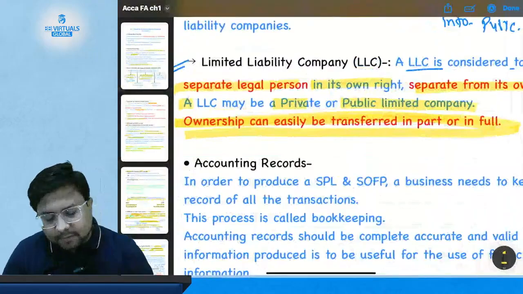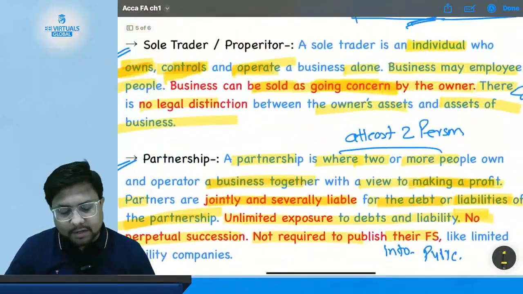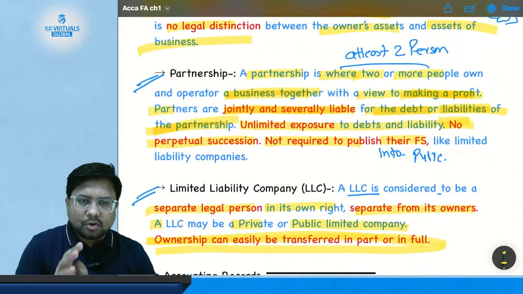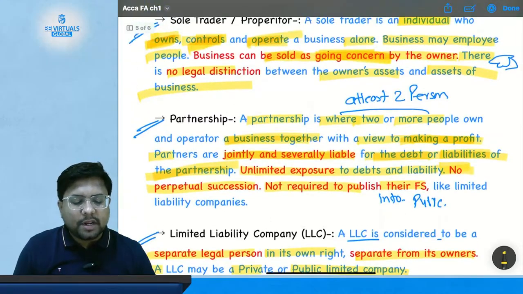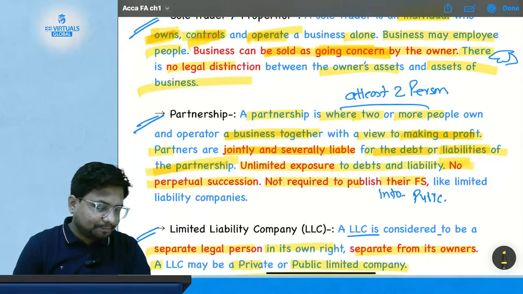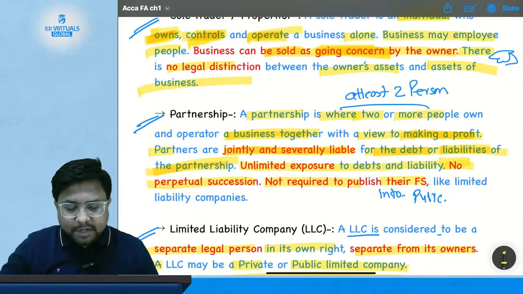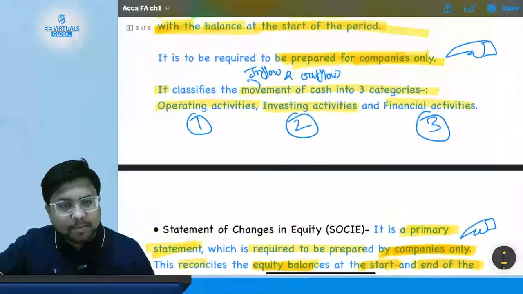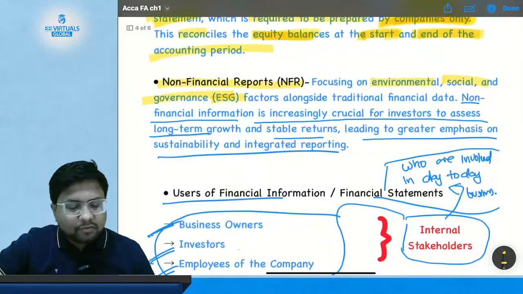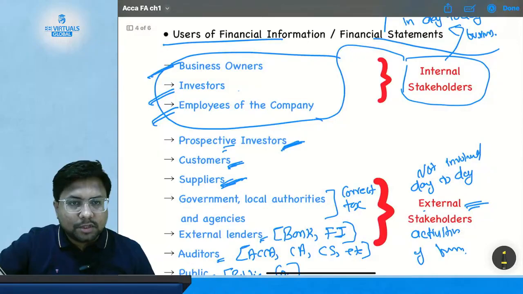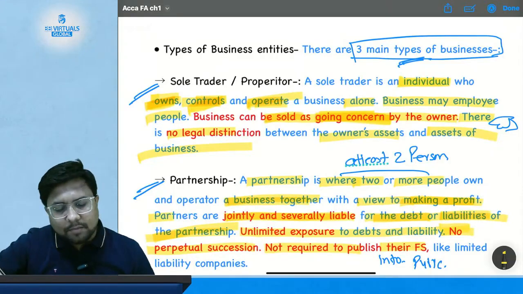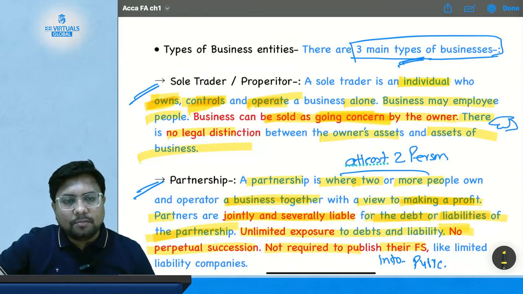So we have three types of business entity. First one is sole trader, second is partnership, and third one is limited liability company. This is all you should need to know about these entities, and then you will be able to solve all the questions regarding them. Today we have studied the remaining financial statements, that is the statement of changes in equity, statement of cash flow, and non-financial reporting. Then we studied who are the users of financial information and what types of business entity we have, and we have also solved some questions regarding our previous classes.